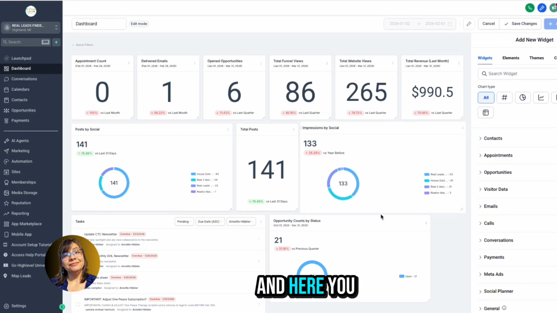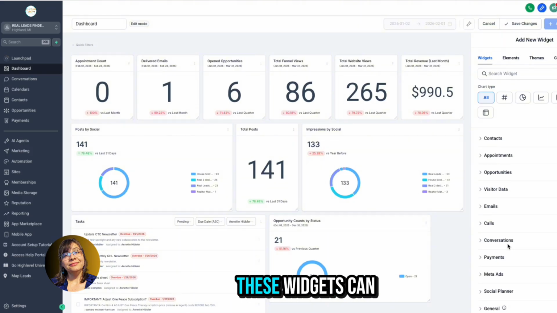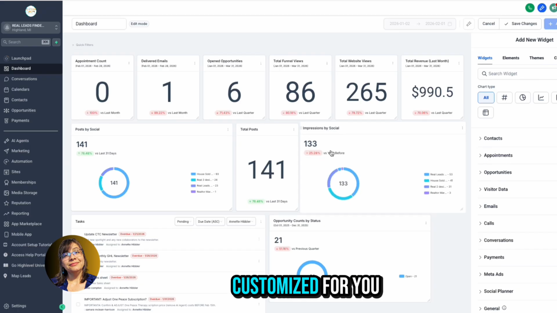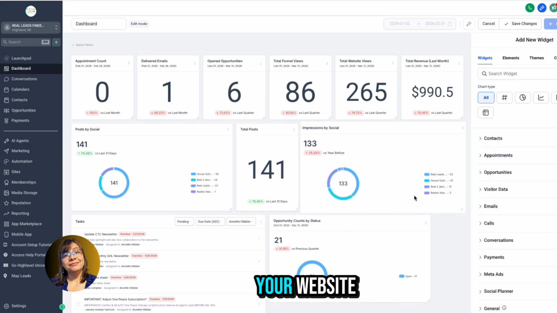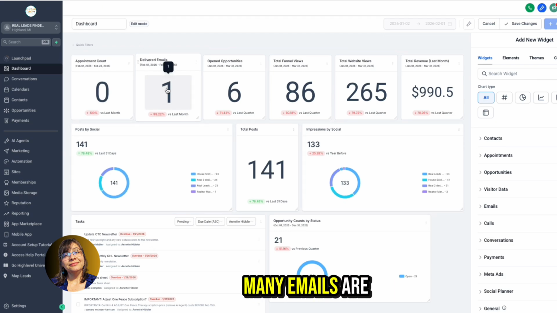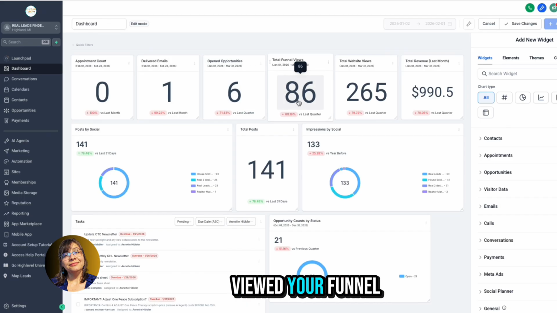And here you have all of these widgets on the right hand side, you see? And these widgets can be configured and customized for you and your account, your business, your social media, your website, your emails. You can track how many emails are delivered, how many opened, how many people viewed your funnel, right?